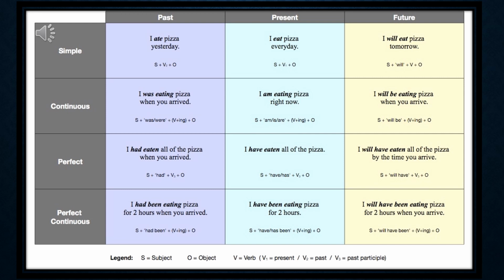See the second one, present continuous. I am eating pizza right now. Subject plus is, am or are plus verb plus ing plus object. So ing is necessary in all the three tenses. It means action is taking place.